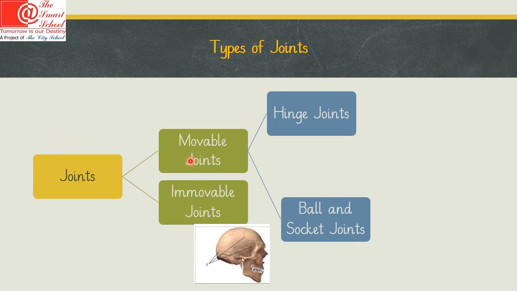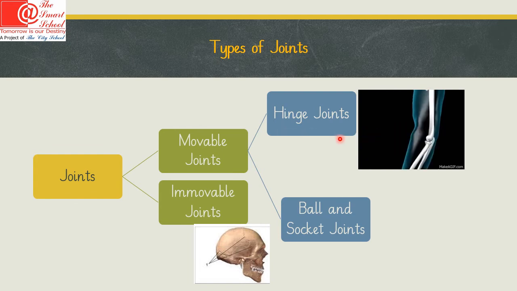Movable joints which allow movement are further divided into two main categories. One of them is hinge joint. It allows movement in only one direction. As you can see, this elbow joint is moving only in one direction, that is up and down. Knee joint is also an example of the hinge joint.